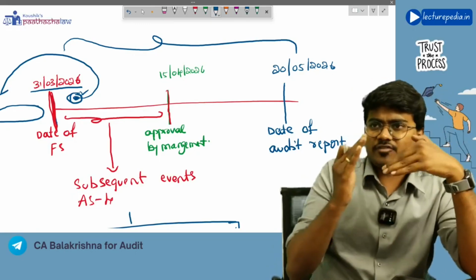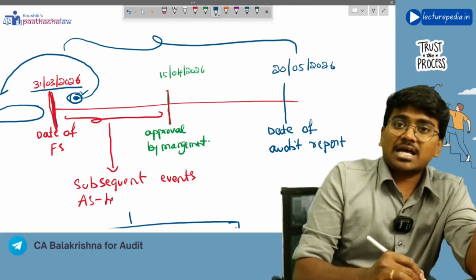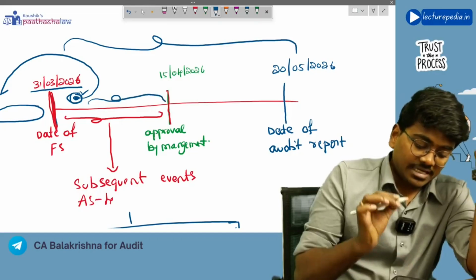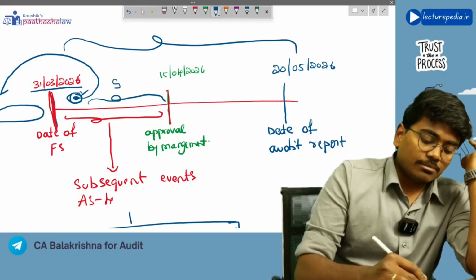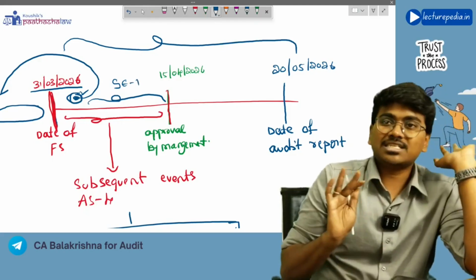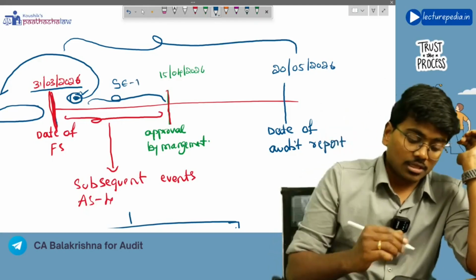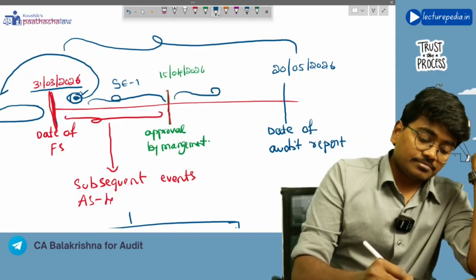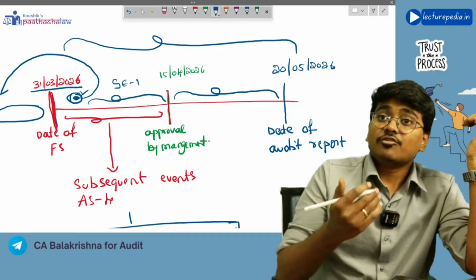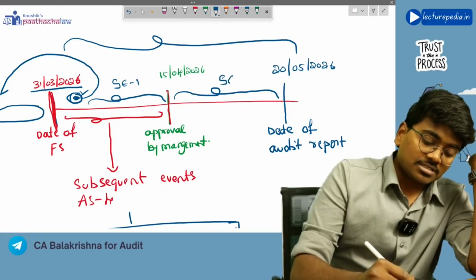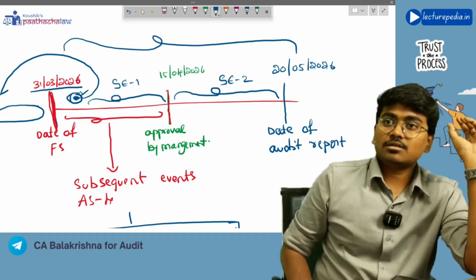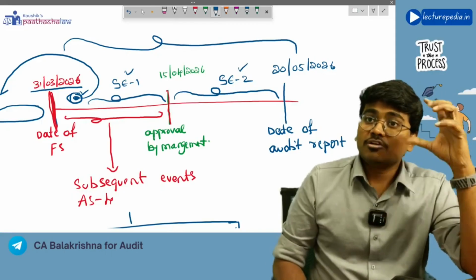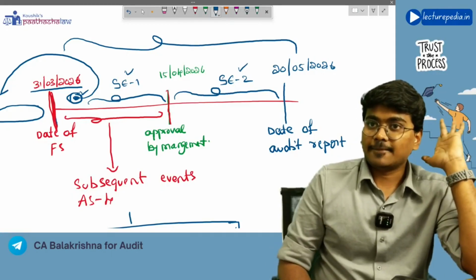So just for the purpose of our understanding, as far as accounting is concerned, these will be treated as subsequent events, right? Let us call them subsequent event 1. And for the purpose of auditing, those events that occur in this period will also be treated as subsequent events. Let us call this subsequent event 2. So for the purpose of auditing, SE1 and SE2 will be treated as subsequent events.